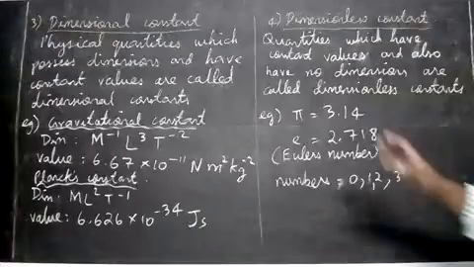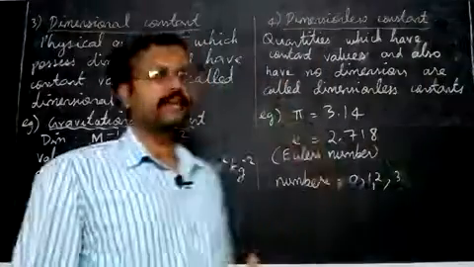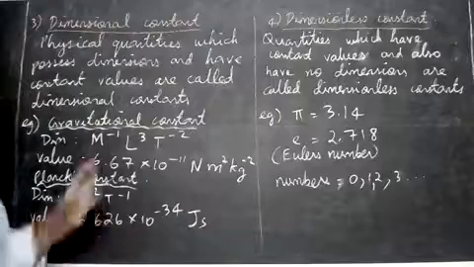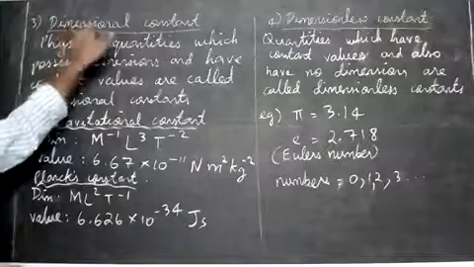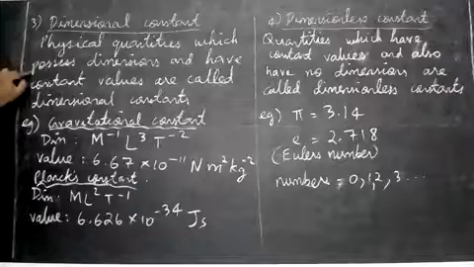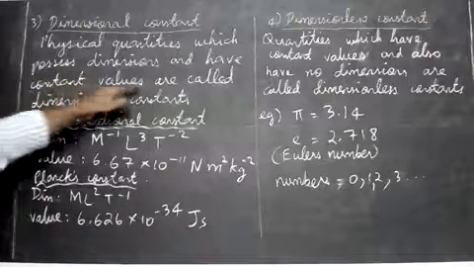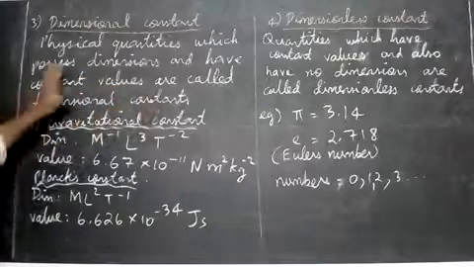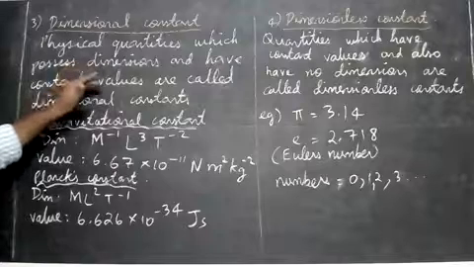Let us see what is meant by dimensional constant and dimensionless constant. Constant means something which will not change. First we'll see dimensional constant. They have dimensions. So physical quantities which possess dimensions and have constant values are called dimensional constants. So they have dimensions and they have values also.